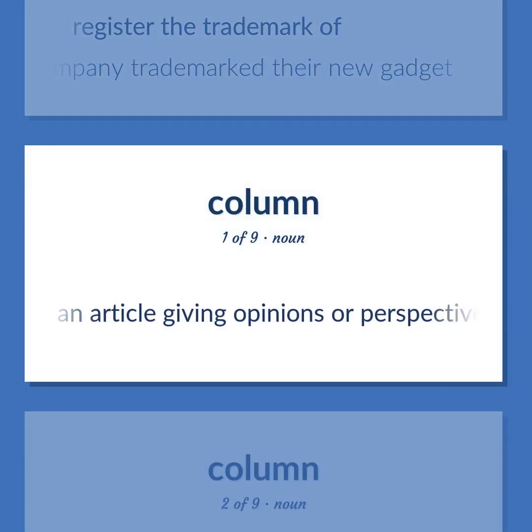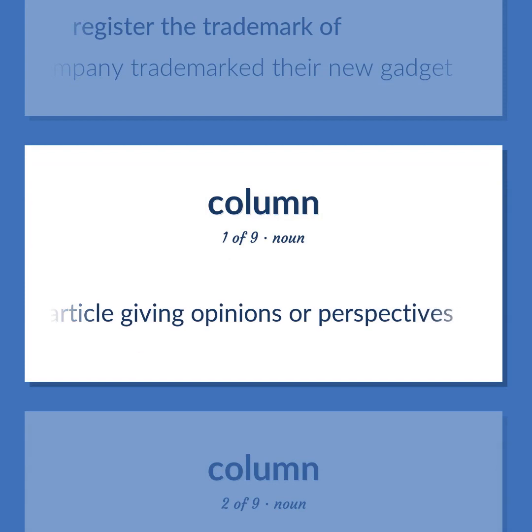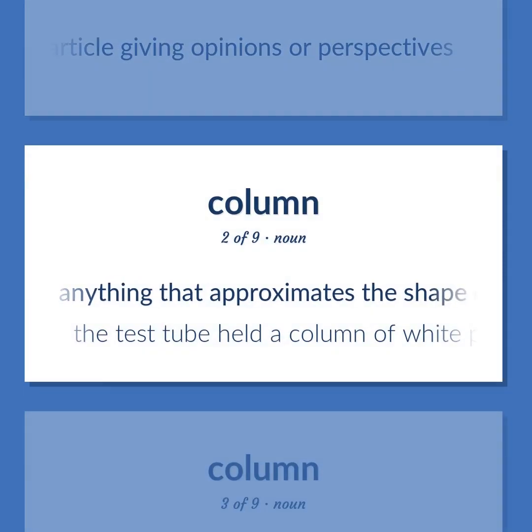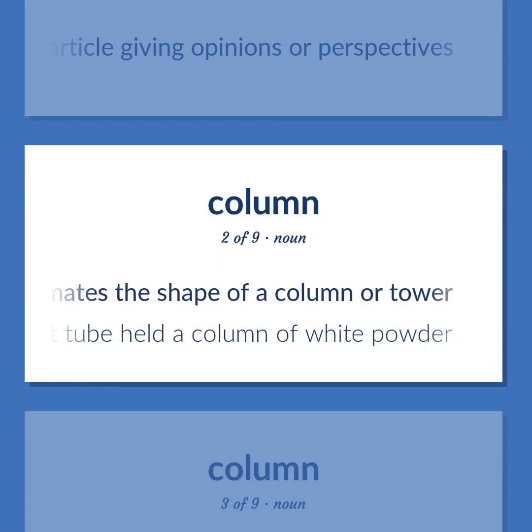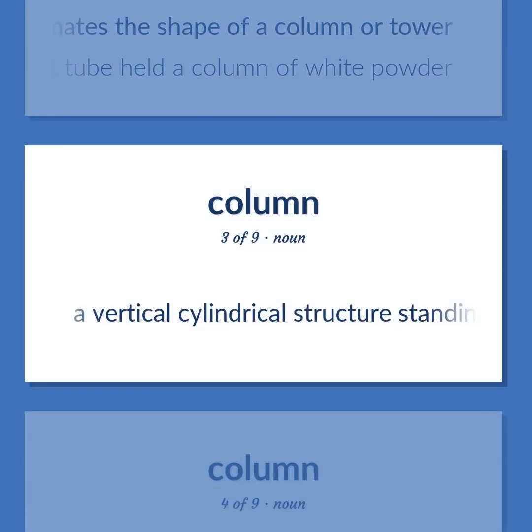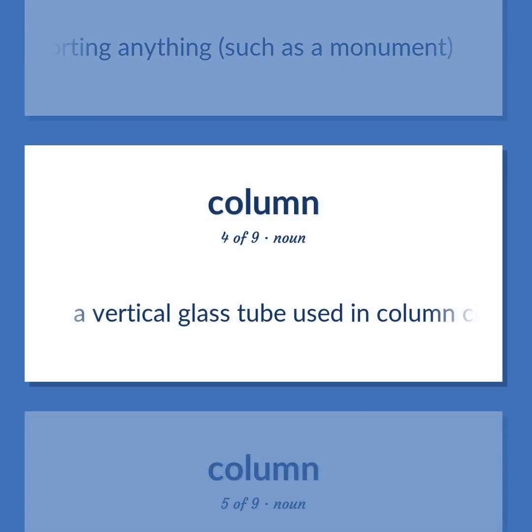An article giving opinions or perspectives. Anything that approximates the shape of a column or tower. The test tube held a column of white powder. A vertical cylindrical structure standing alone and not supporting anything, such as a monument. A vertical glass tube used in column chromatography. A mixture is poured in the top and washed through a stationary substance where components of the mixture are adsorbed selectively to form colored bands.